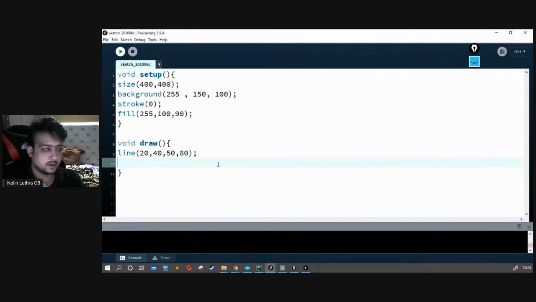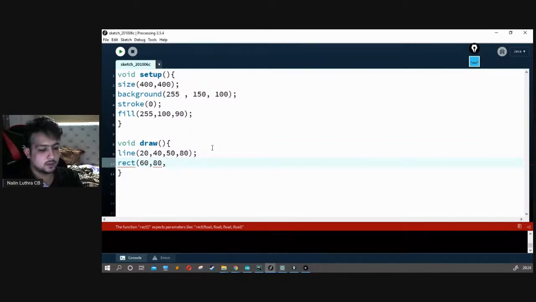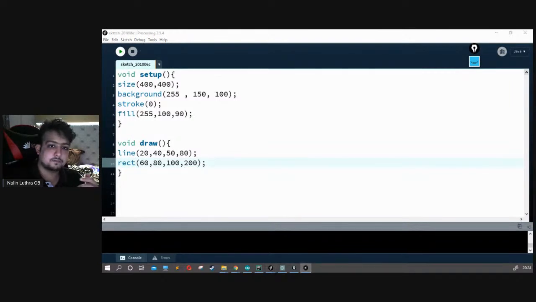Okay, so over here, fill, we've got fill already. So let's say rect. Rect is a function for rectangle. Let's say 60, 80. So 60, 80 is basically my x and y. And then later on, let's add our width and height. First is width, second is height. So 100, 200. That's how it is. Let's play it out.